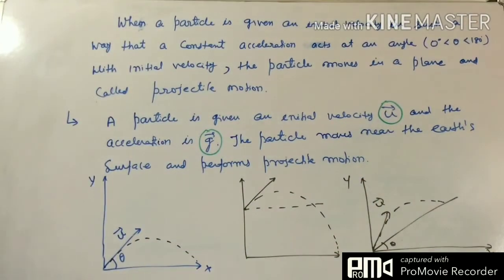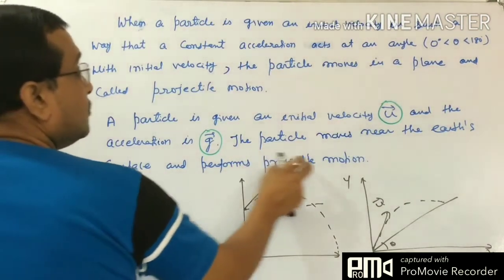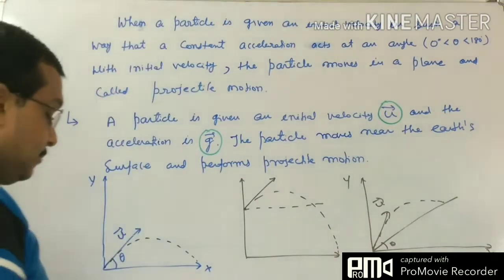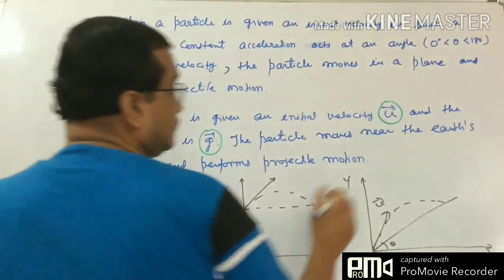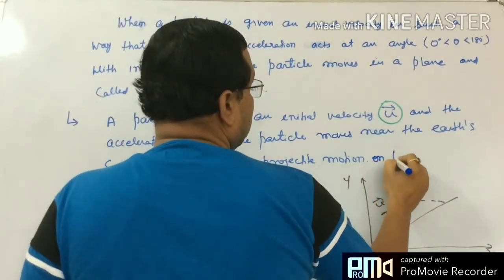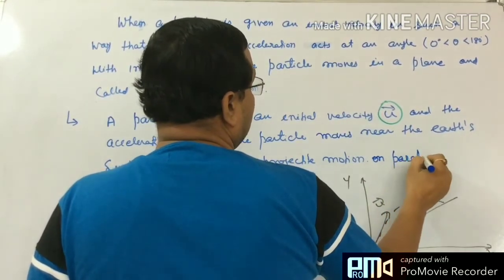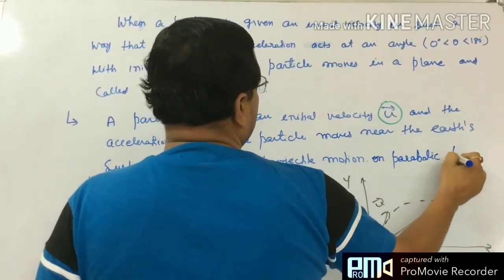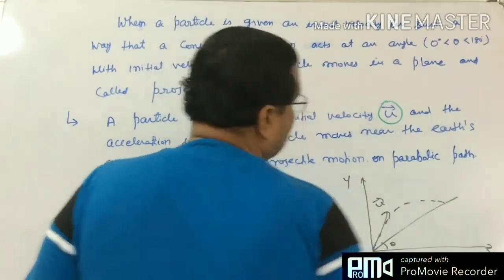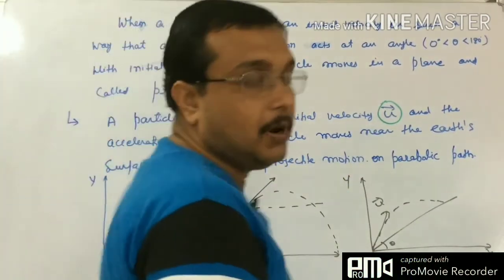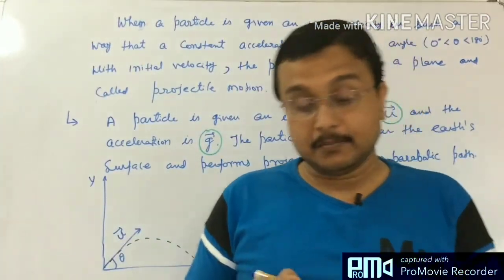Now if you see the trajectory, projectile motion is on a parabolic path. The path of the projectile is always a parabola.